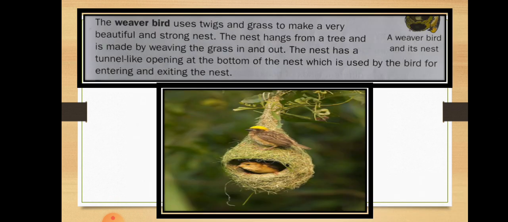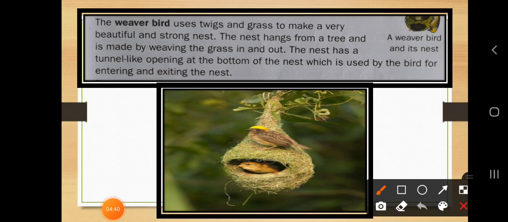Okay. Next is the weaver bird. What do you mean by weaver bird? So you can see here this bird is weaving the nest. So these are the weaver birds. What are they going to do? They use twigs and grass to make a very beautiful and strong nest.